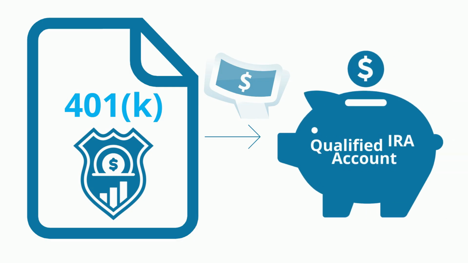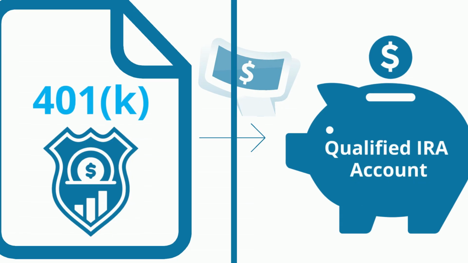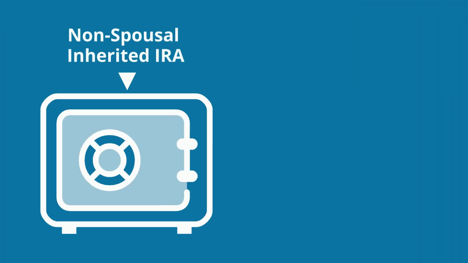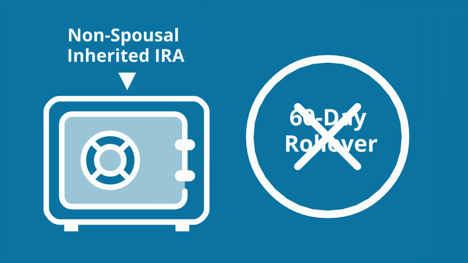If you're doing this through a previous employer's 401k which you're permitted to roll over, then you can consider distributing the money and returning it to a qualified IRA account. A non-spousal inherited IRA is not permitted to perform a 60-day rollover.